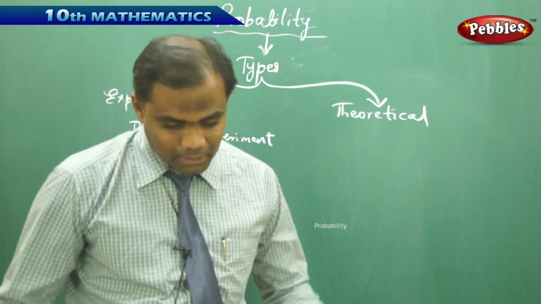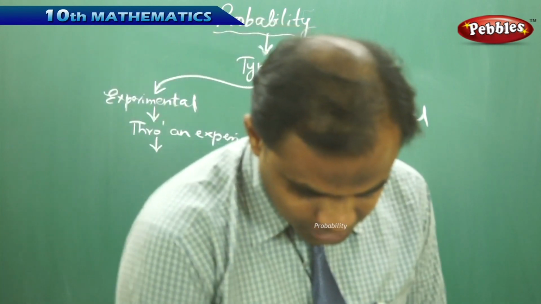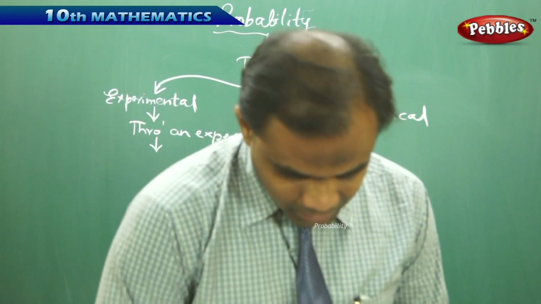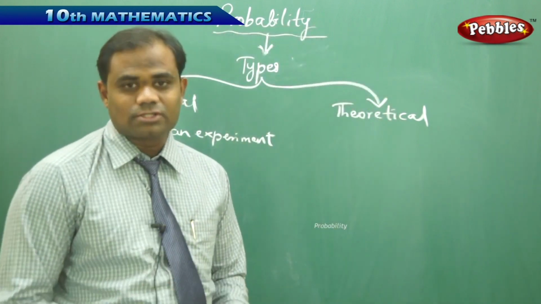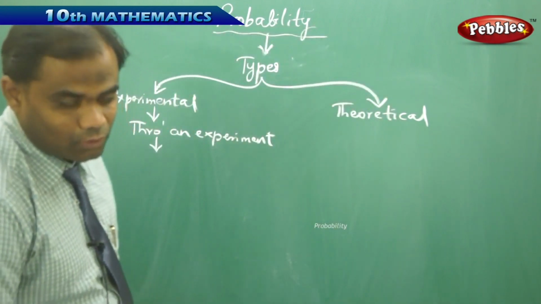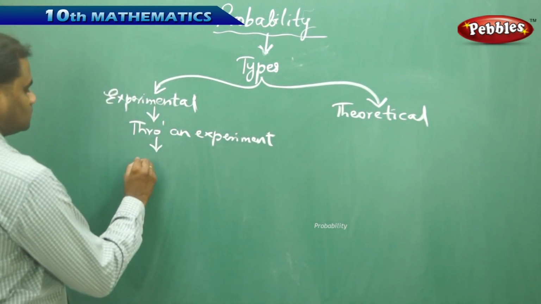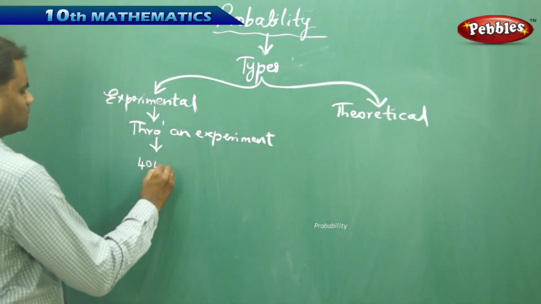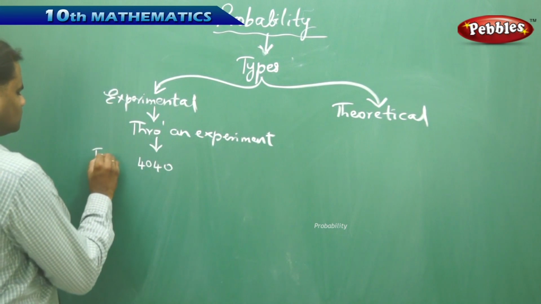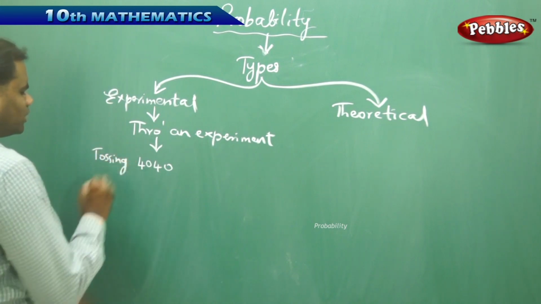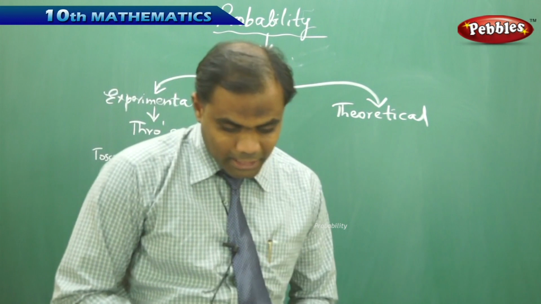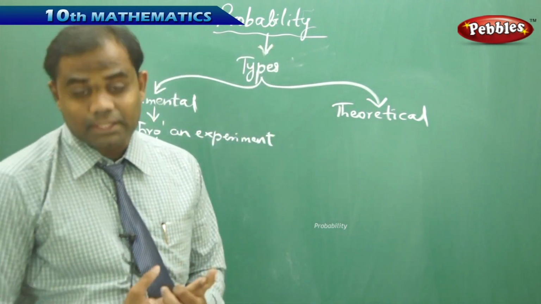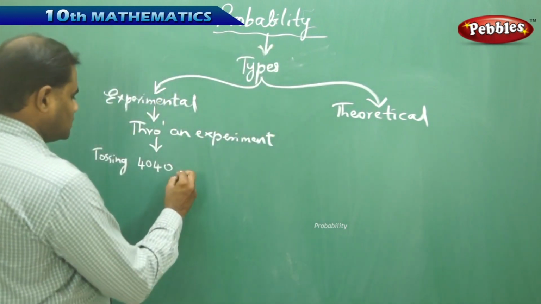Say, for example, a French mathematician by the name of Buffon tossed a coin 4,040 times, and he got 2048 heads out of this.